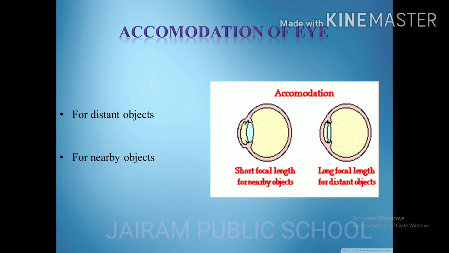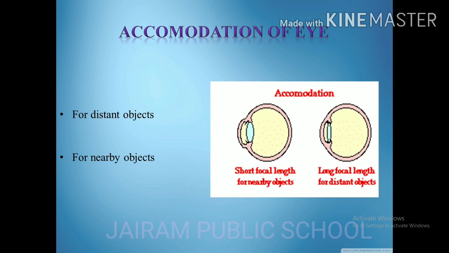The ciliary muscles help in changing the curvature of the eye lens, as we know well before. When the muscles are relaxed, the lens becomes thin, so automatically the focal length is increased. That helps to see distant objects clearly. While viewing nearby objects, the ciliary muscles contract so that the lens becomes thicker and its focal length decreases.